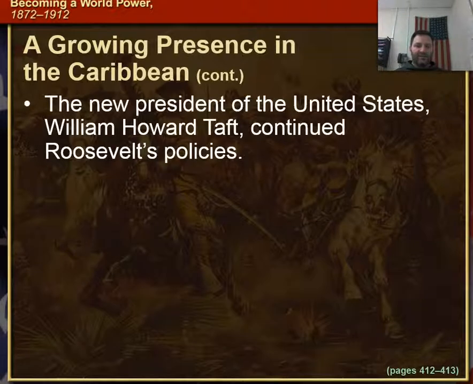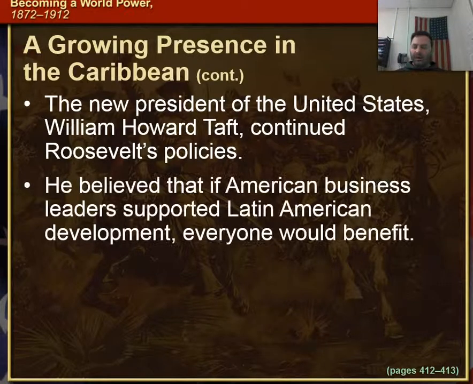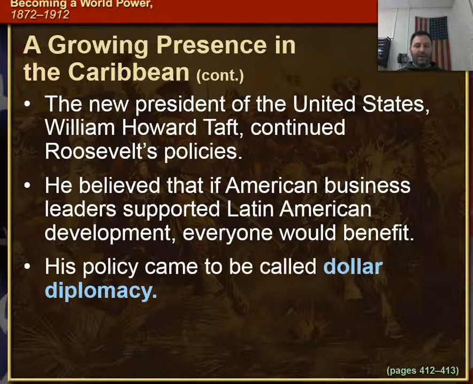The new president of the United States, William Howard Taft, continued Roosevelt's policies. He believed that if American business leaders supported Latin American development, everyone would benefit. So his policy came to be called dollar diplomacy.